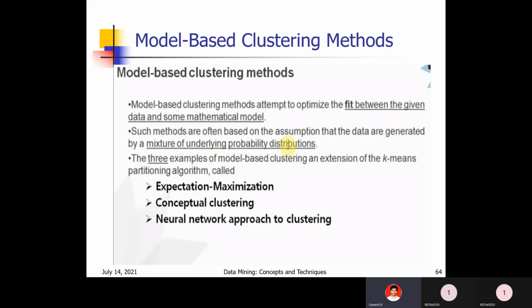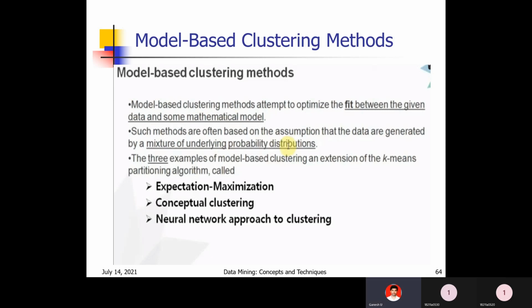Next, the three examples of model based clustering techniques are these three. The expectation maximization is an extension of the k-means partitioning algorithm. We can say it is nothing but an extension of the k-means algorithm. The three types are expectation maximization, conceptual clustering, and neural network approach to clustering. These three are different model-based clustering methods. Based on different models, we are clustering the data.